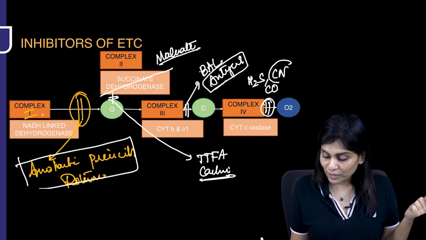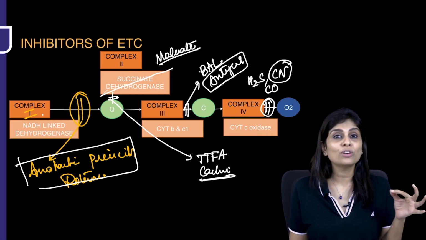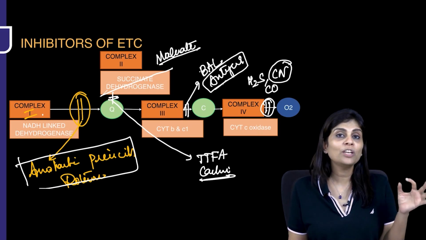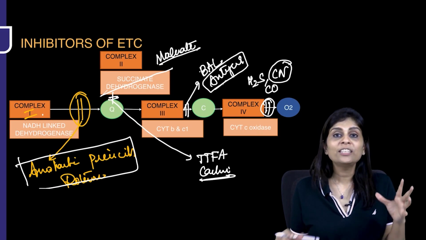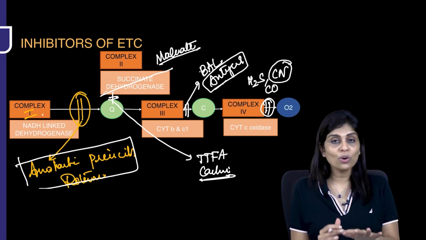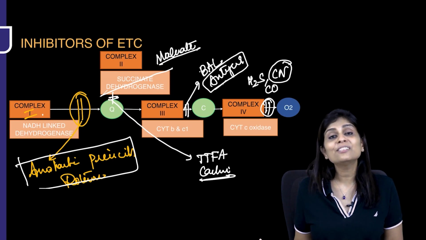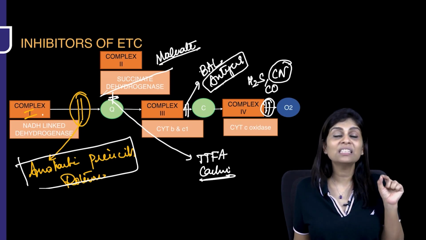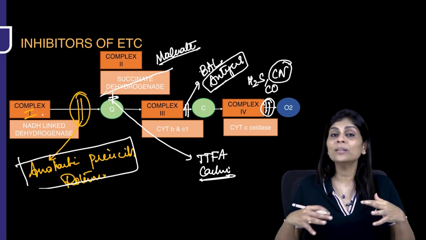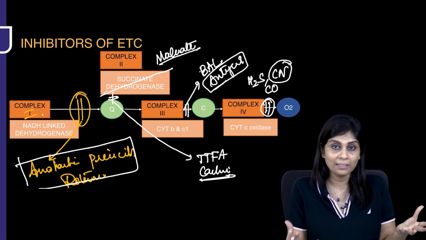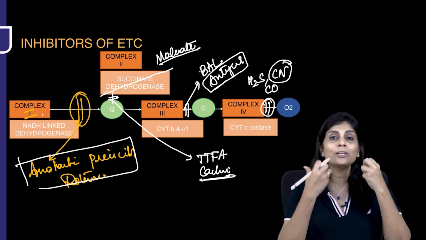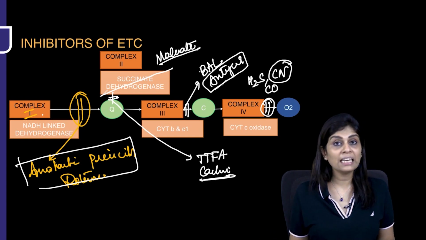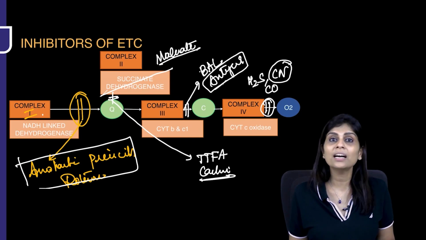So if they ask you cyanide causes what kind of toxicity, what should be your answer? Cyanide inhibits electron transport between complex 4 and oxygen. So tissues will not be able to use oxygen, and that is called histotoxic hypoxia. However high the oxygen available, your tissues will not be able to extract oxygen because the electron transport chain is inhibited by cyanide. So cyanide causes histotoxic hypoxia.